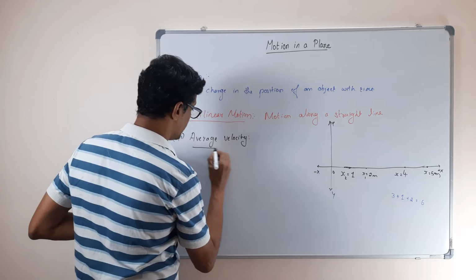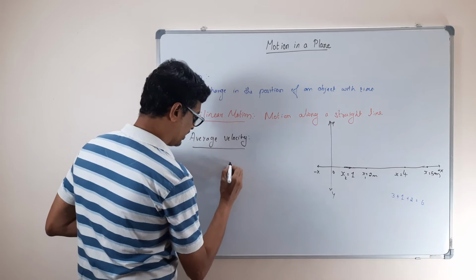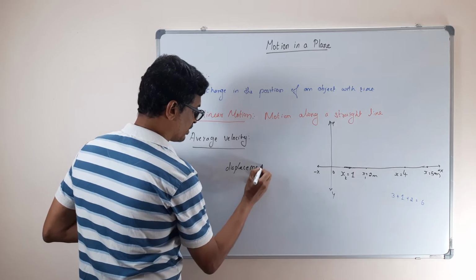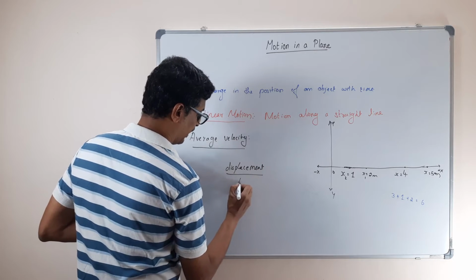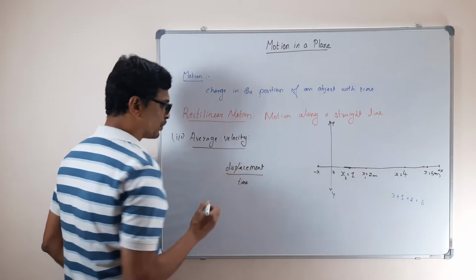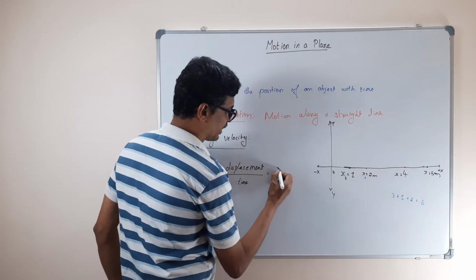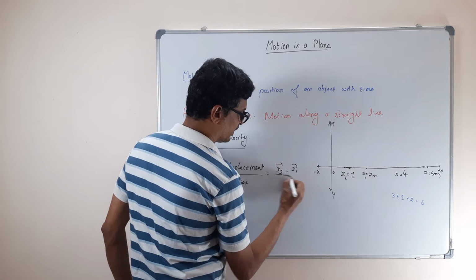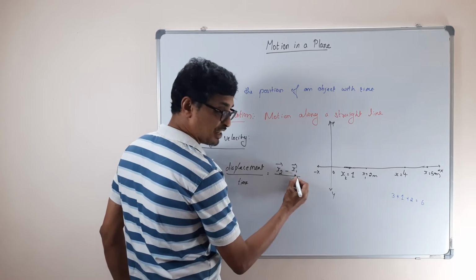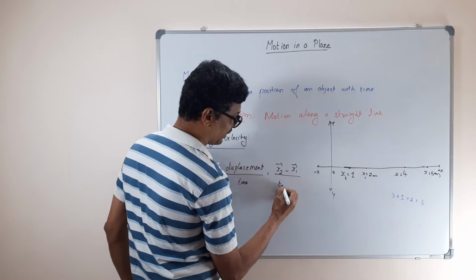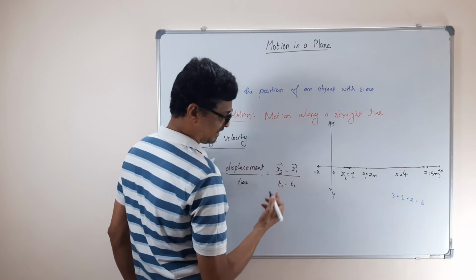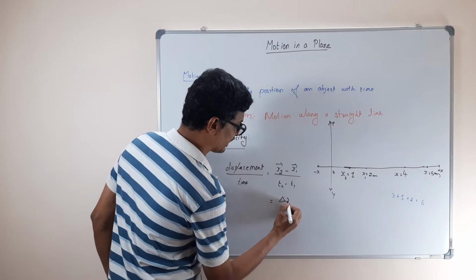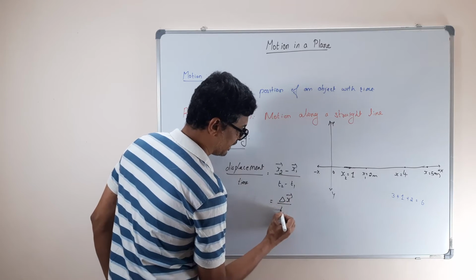What's the average velocity? Displacement divided by time. So what is the symbol? If you remember, we wrote it as x2 vector minus x1 vector. The time, initially it was t1 and t2, right? So t2 minus t1. This is a scalar quantity. So this will be delta x vector divided by delta t.